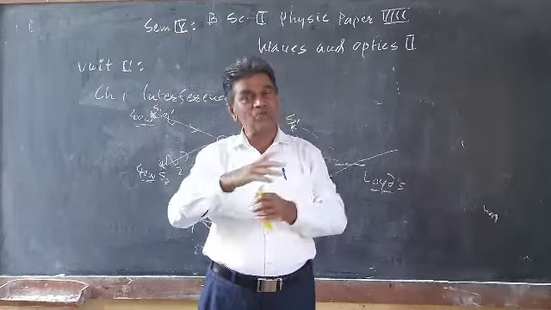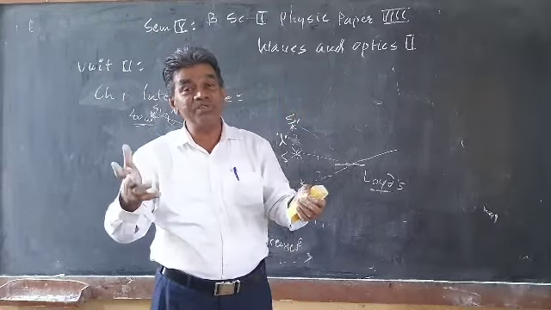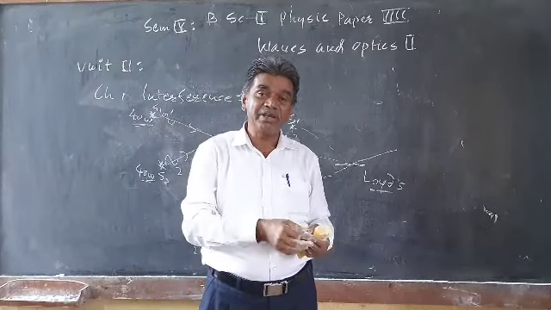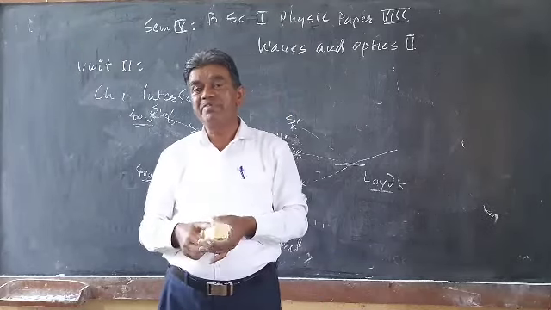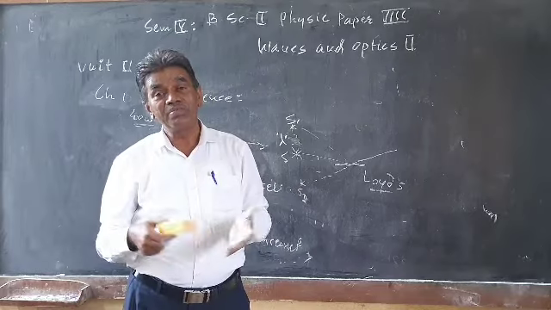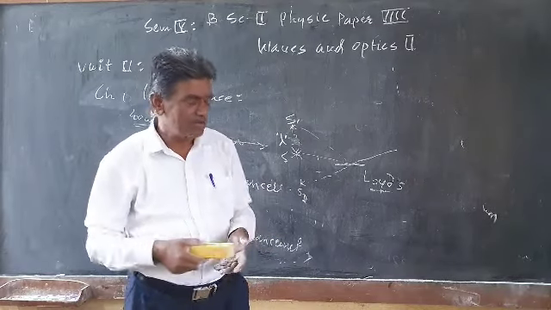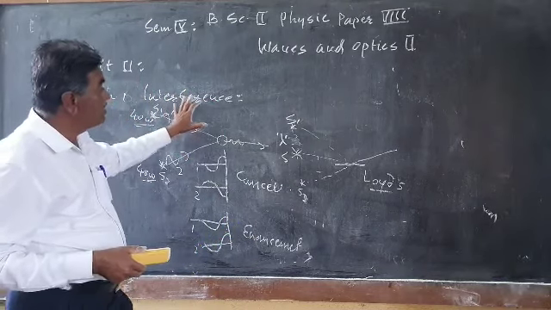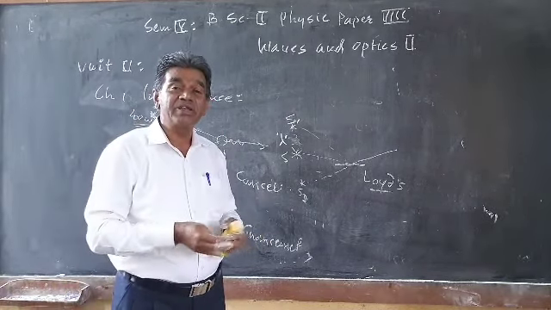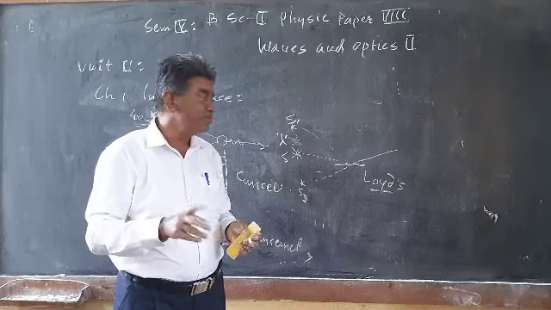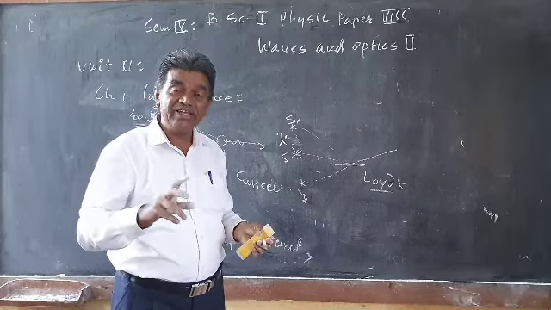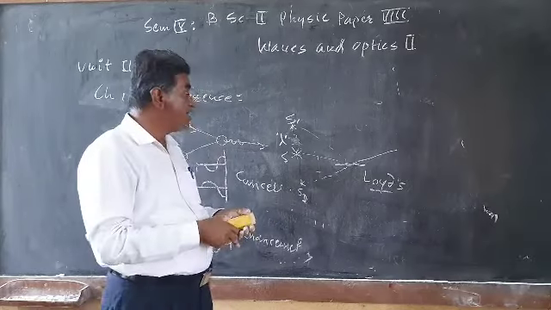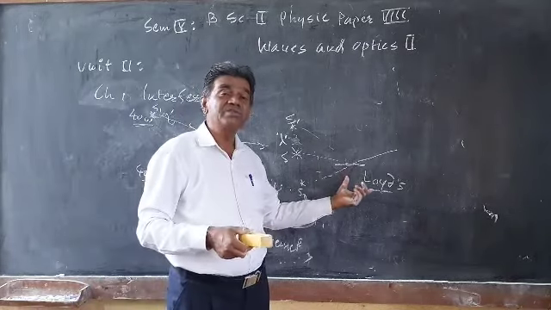That white light we can separate by means of a prism, and you get the spectrum. So all the mixed wavelengths can also be separated. This is the beauty of optics that you might have studied in BSc part 1. In this case, we will see what the phenomenon of interference is, what the superposition theorem is, and what coherent sources are needed, or the conditions to produce interference. We have to learn that, and we have to study the Lloyd's mirror setup.